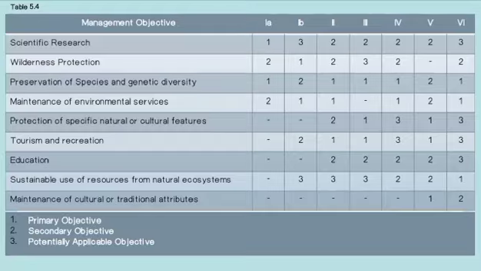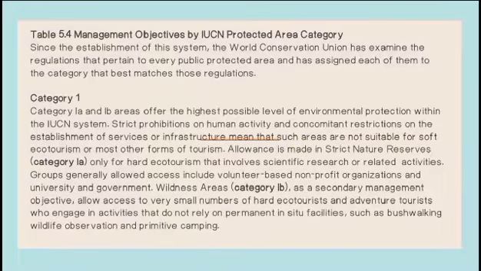So, there are 3 levels: primary objective, secondary objective, and potentially applicable objective. Since the establishment of this system, the World Conservation Union has examined the regulations that pertain to every public protected area and has assigned each of them to the category that best matches those regulations. As a result, it is now much simpler to assess the basic compatibility of ecotourism with any individual protected area, although in each case specific details are required for management and product development purposes.